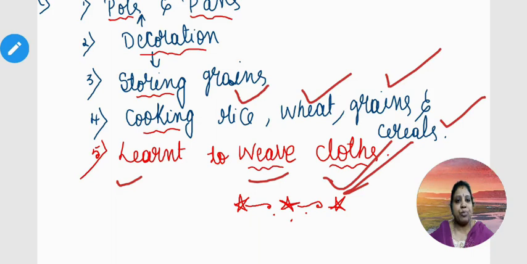So these are the important new changes we found from Old Stone Age to New Stone Age. These are all the important changes developed in this prehistoric age. So please remember all these points in this lesson.